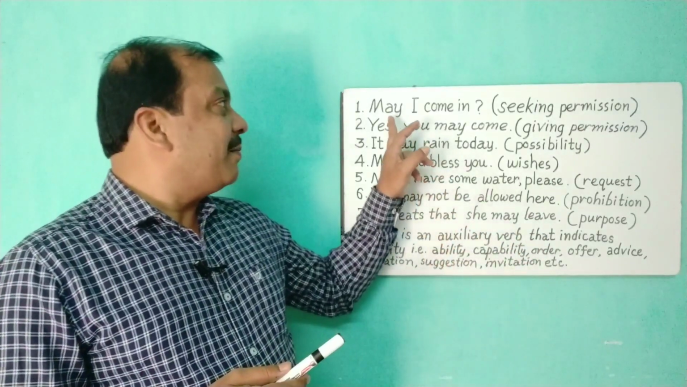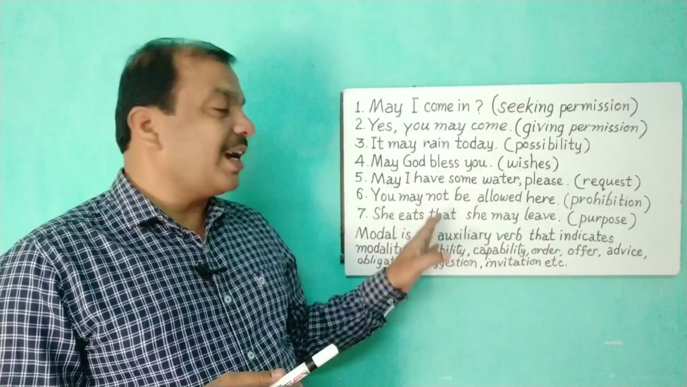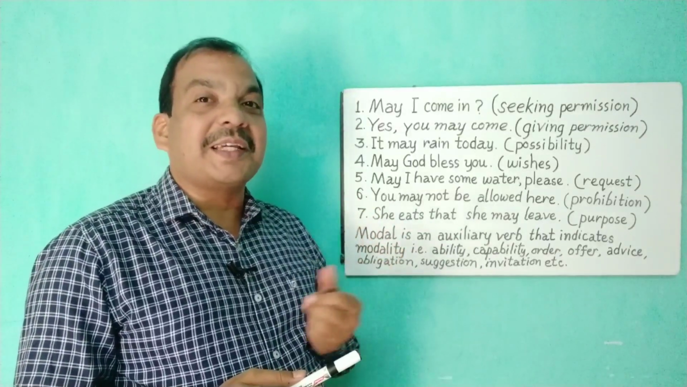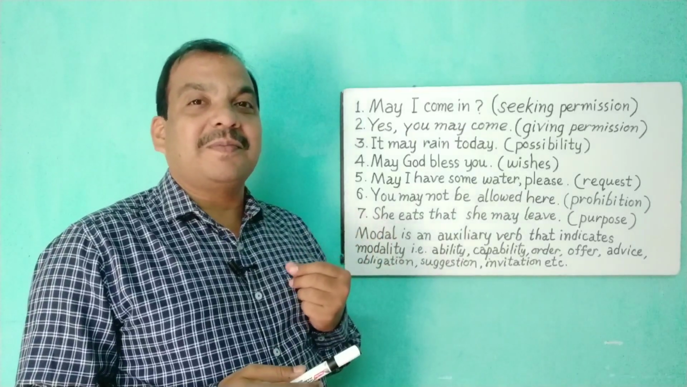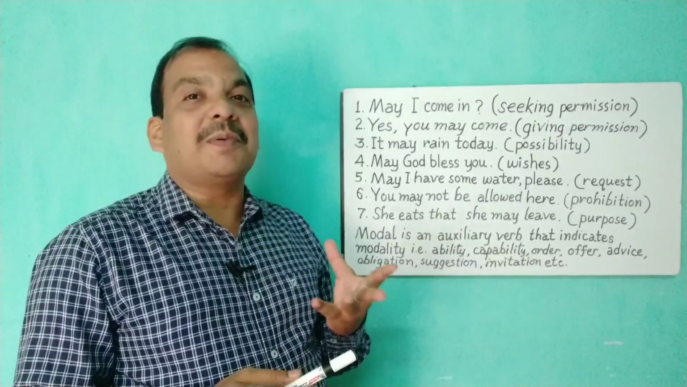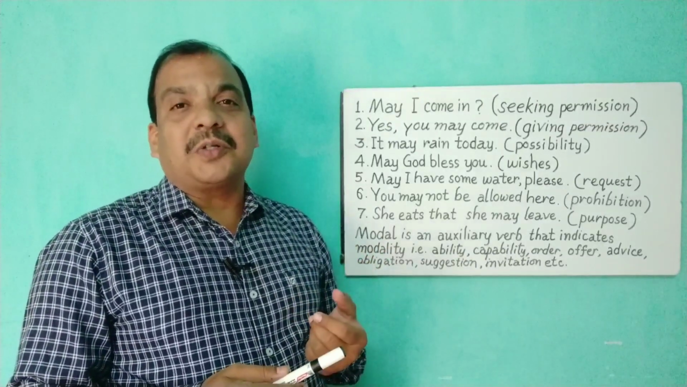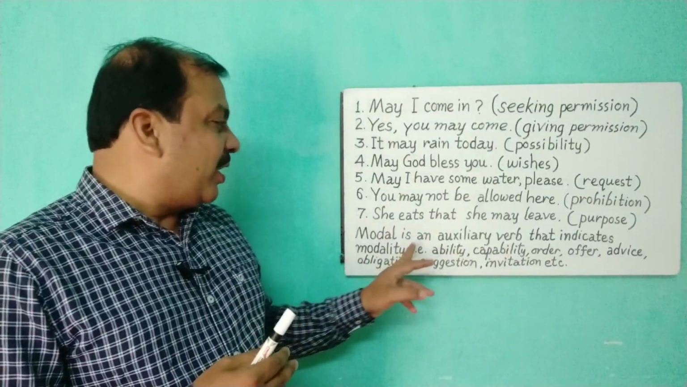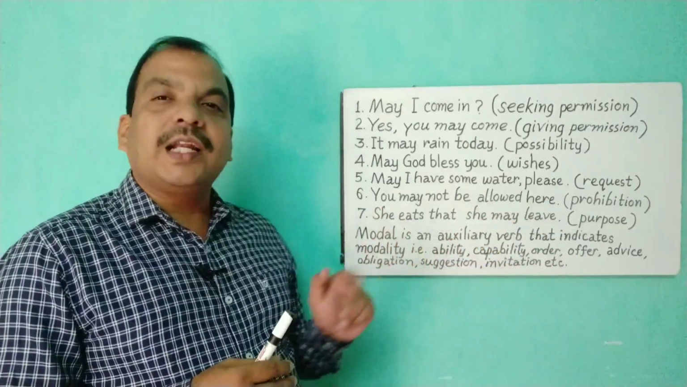So the same modal auxiliary verb may, but you see how they express 7 different types of meaning. So think about the importance of modal verb. Think about the importance of learning the use of modal verbs. So what is a modal auxiliary verb? It's a modality. Modal is an auxiliary verb that indicates modality.